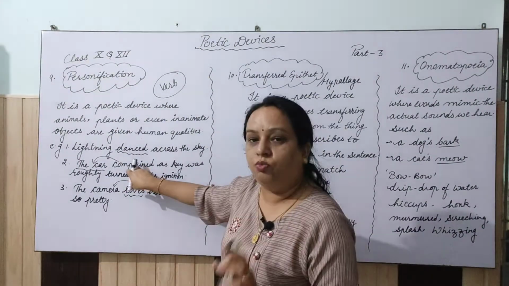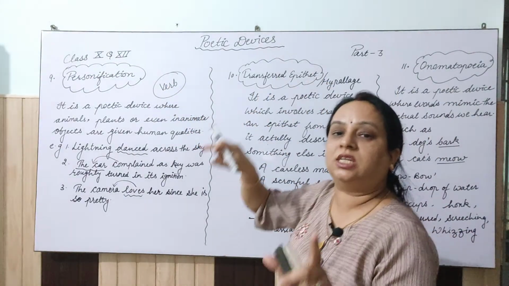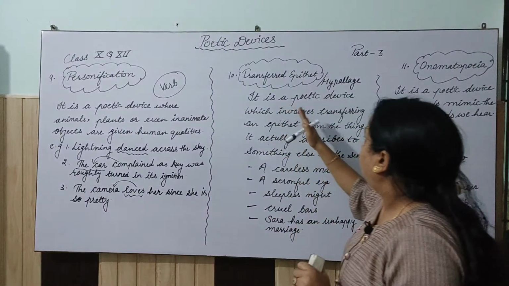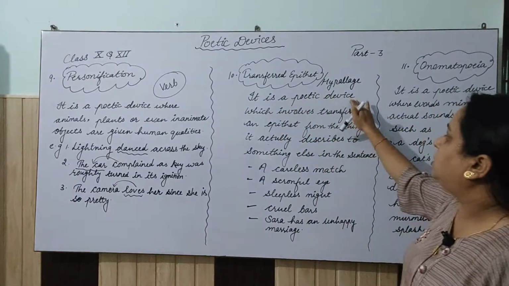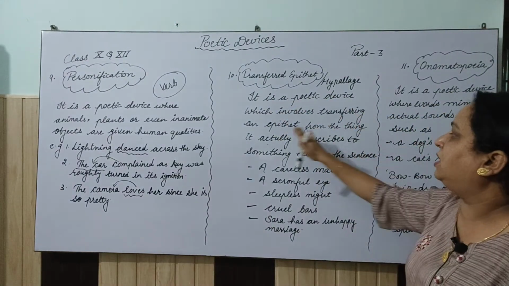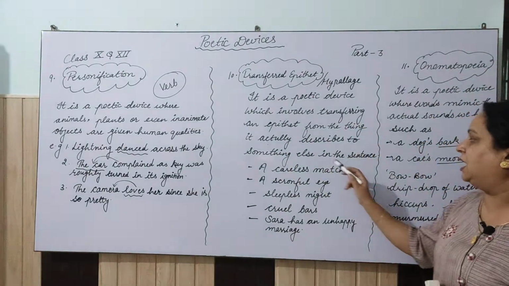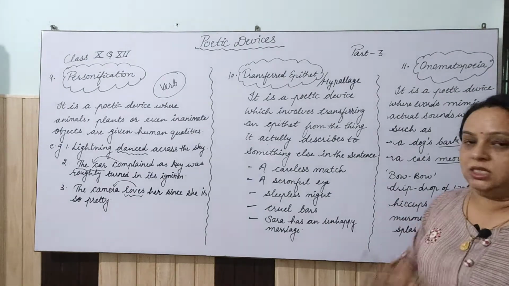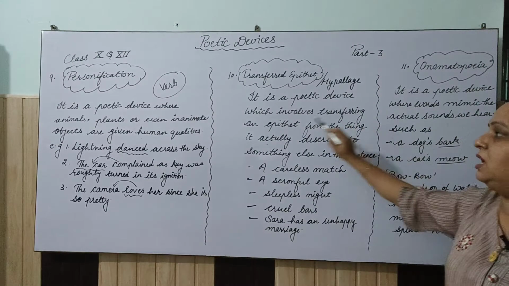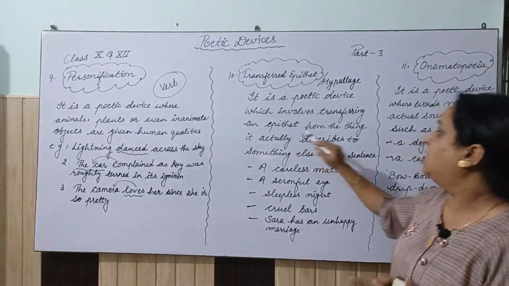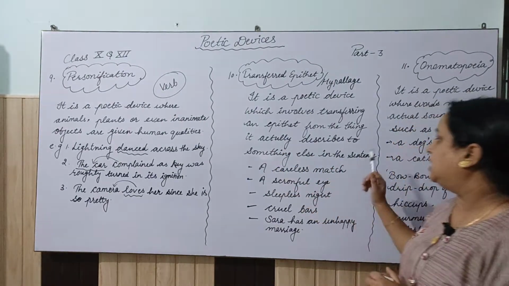So complained is what? Verb here. So there it is verb here, but here the stress will be given to the adjective, that is the quality. For example, see the definition. It is a poetic device which involves transferring an epithet from the thing it actually describes to something else in the sentence. Please understand it carefully. It is a poetic device which involves transferring an epithet. Epithet is what? The adjective, from the thing it actually describes to something else in the sentence.